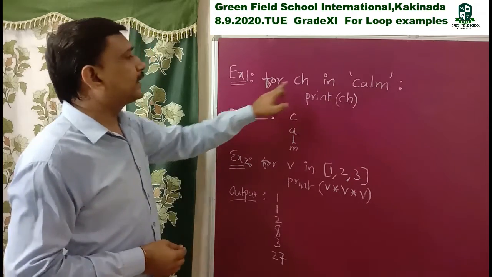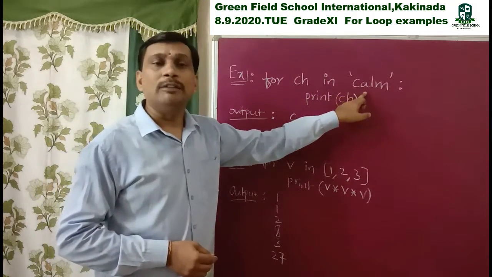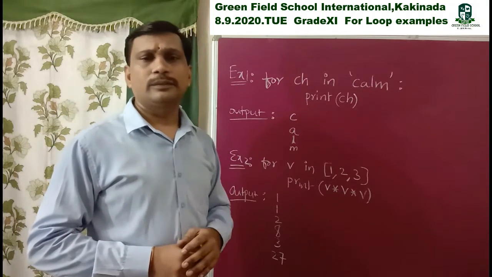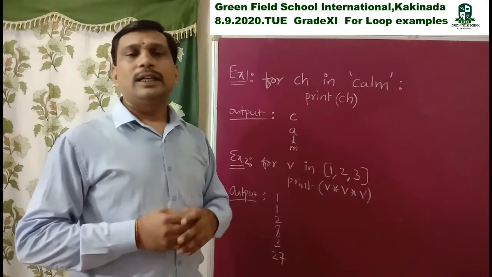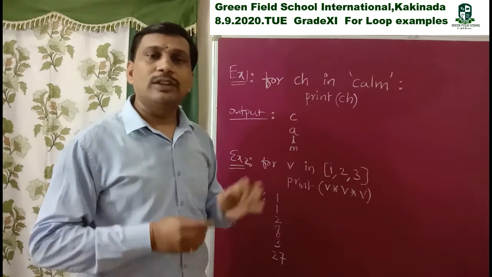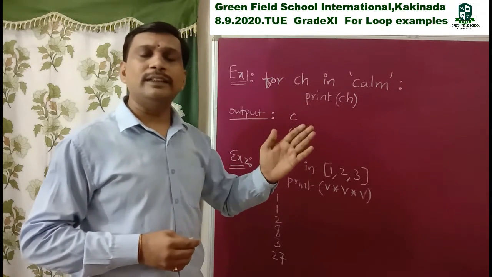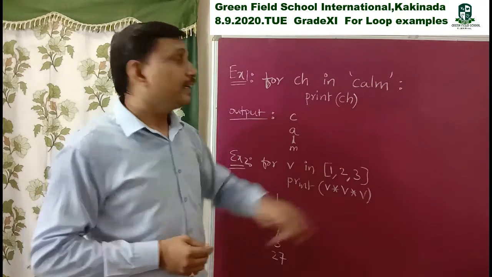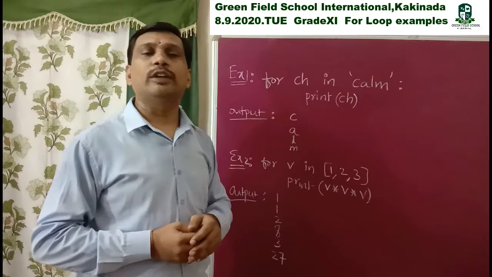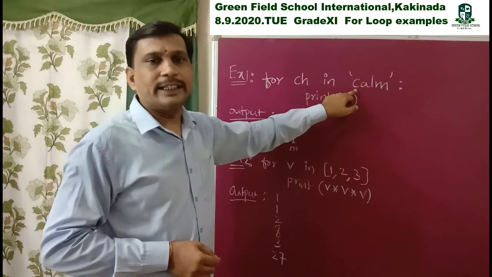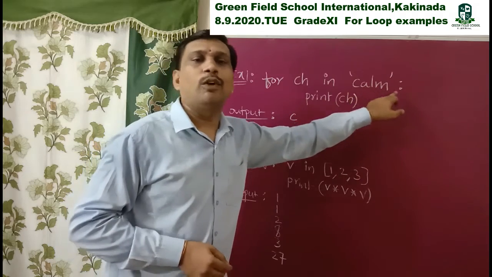So for ch in calm, first it takes... In the last example I took a list, but this time I take a string. In a list, first I take one element, second element, third element, like that up to the last element. Here also we follow the same pattern. First I take the first character, second character, third character, fourth character.